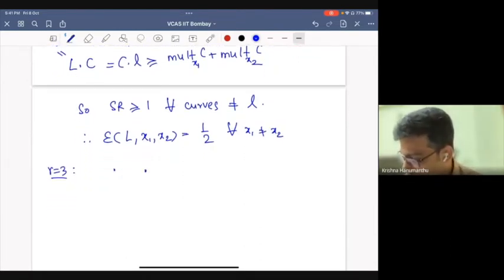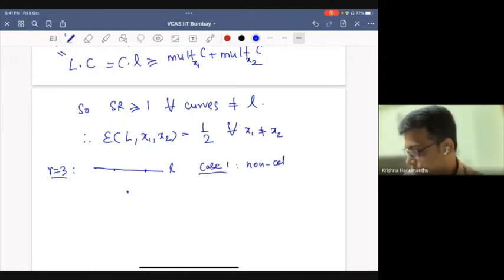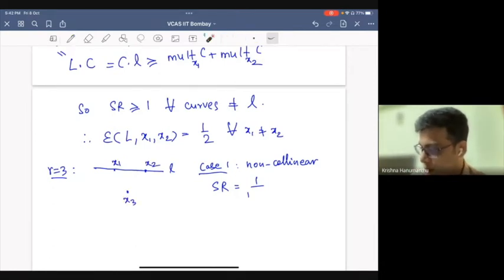If you take 3 points, so case 1: non-collinear. Then if you take a line through 2 of them, the Seshadri ratio will be 1 divided by the sum of multiplicities. At this point it is 1, at this point it is also 1, but at this point it is 0.